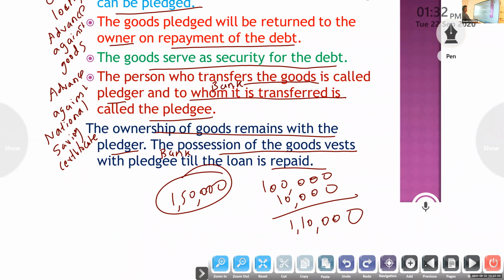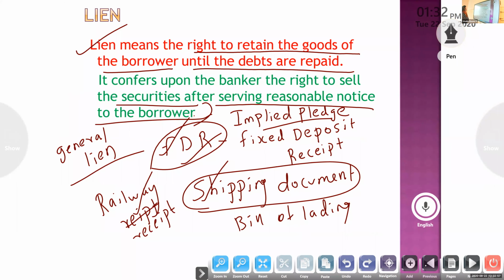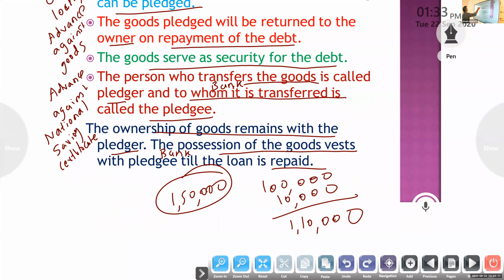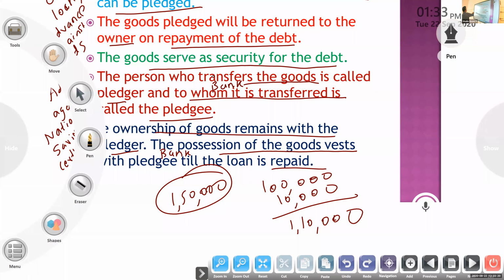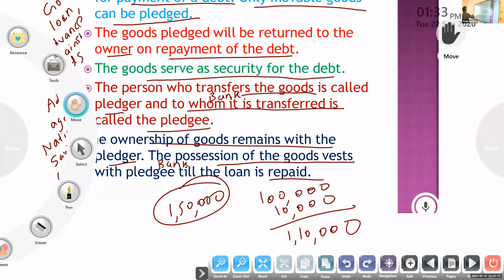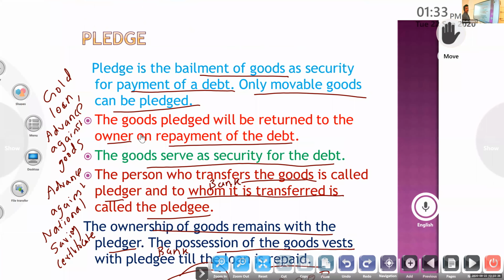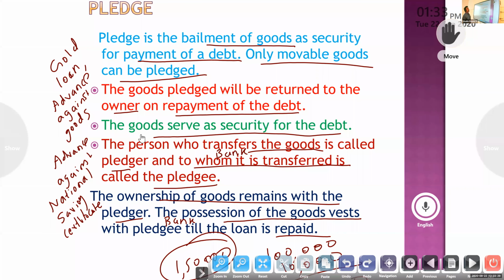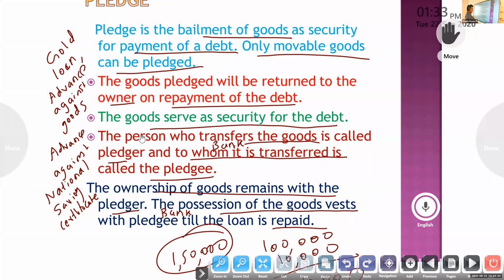So what are the modes of creating charge by banks? First one, lien. The right to retain the goods of the borrower until the debts are repaid. It is an implied pledge. It gives the bank the right to sell the securities after giving a reasonable notice to the borrower. Next one is pledge, bailment of goods as a security for the payment of debt. Here the possession of the goods remains with which one? Bank. That is pledge.